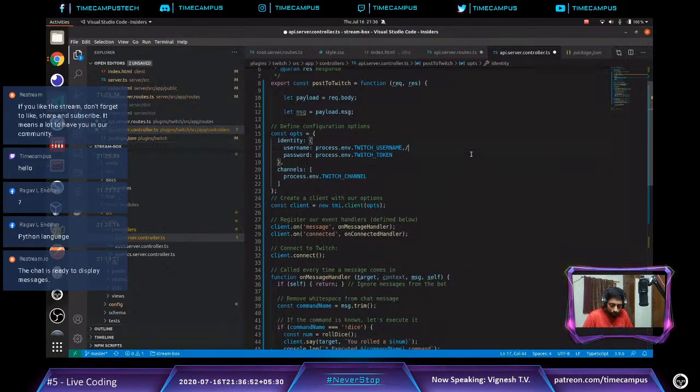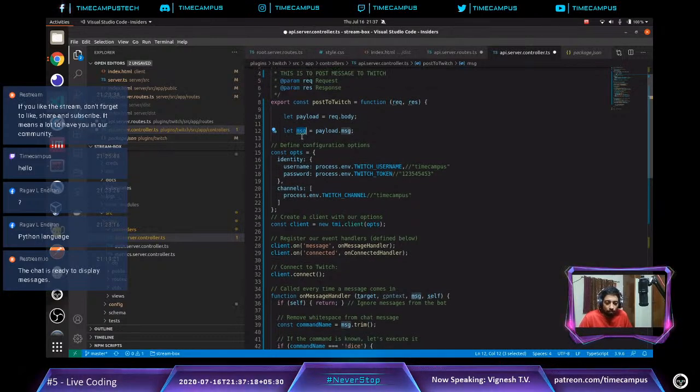So for instance, this might look like this: the channel name, and there is some token which is confidential for your Twitch channel. Again, I am going to post to my channel with my username and a confidential token. All this I have put already in environment variables, so I am just going to use that.